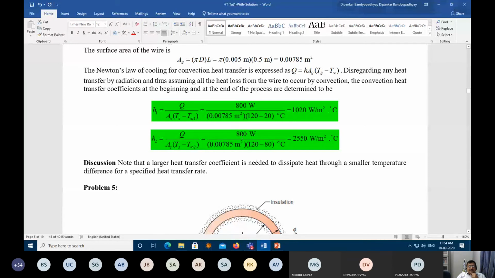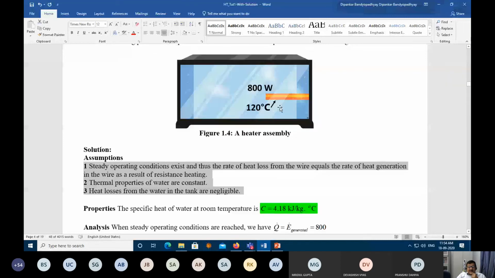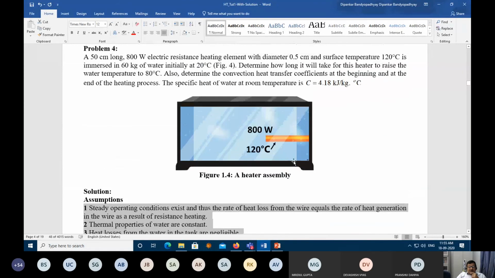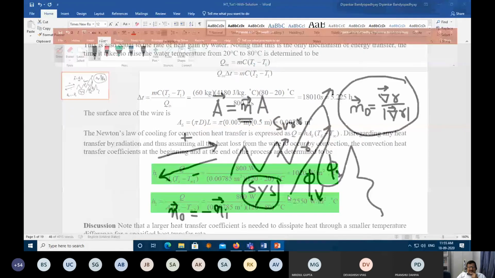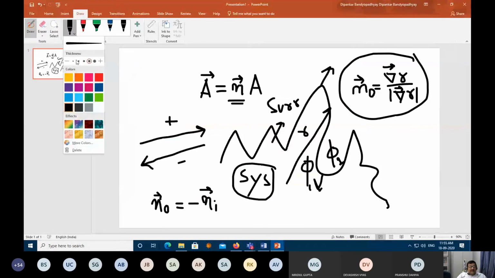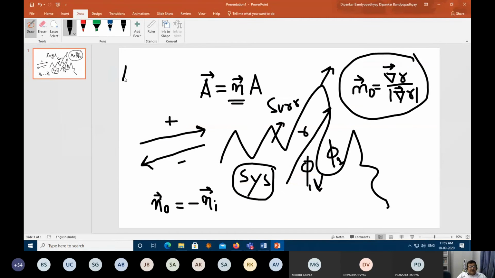See, why do you have two different heat transfer coefficients in the beginning and at the end? Any idea why the heat transfer coefficient is different in this process? You remember we discussed what is h? h is the heat transfer coefficient, and h is equal to k by delta X, where k is thermal conductivity. This we'll discuss as we go to convection, right? Delta X is equivalent to delta.